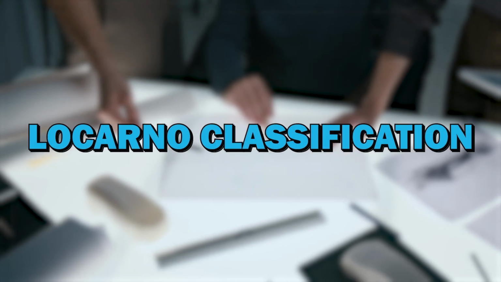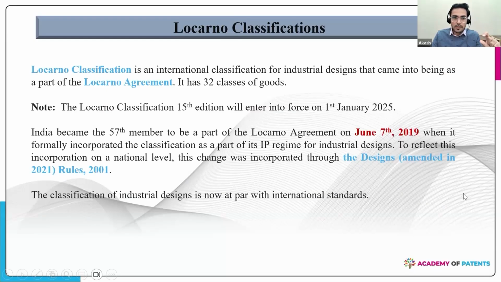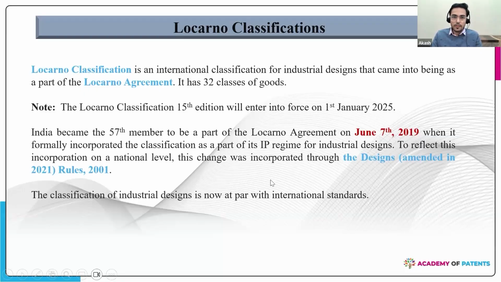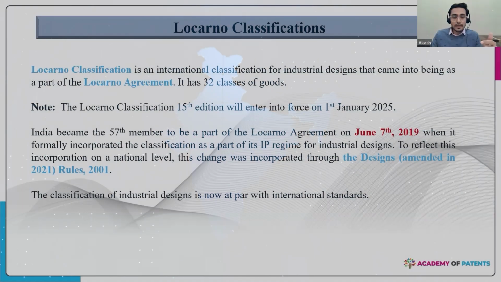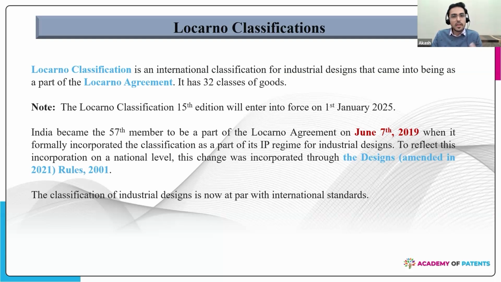So Locarno classification is an international classification for industrial designs that came into being as part of the Locarno Agreement. Locarno is a geographical place where this agreement was initially signed, and it has 32 classes of goods. So there are different types of goods classified into 32 classes. And India will officially enter into force on the 1st of January 2025. We have been following this classification for the purposes of categorizing the designs in India.